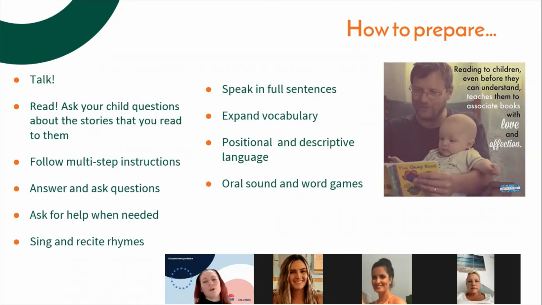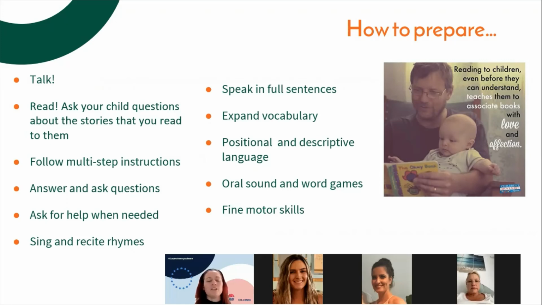And there's lots and lots of word games, things like Zingo that you could play. I'm sure that you've seen those ones. Anything where you're attending to sounds and looking at words is really, really helpful in leading up to school. And of course, the other benefit of games is that there's turn taking and there's talking about things. So there's lots of benefits to playing games.